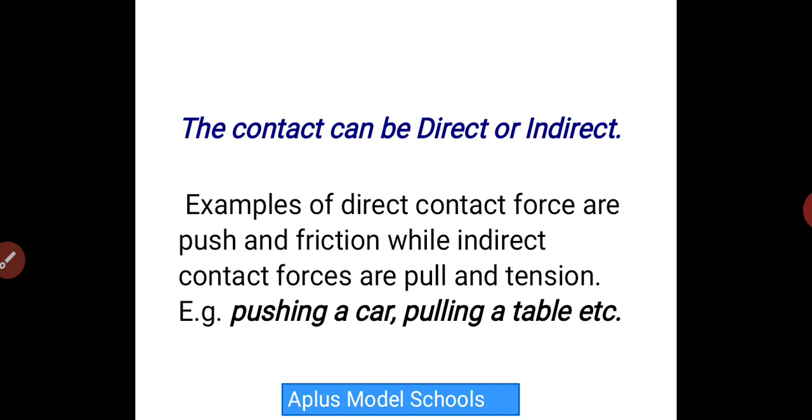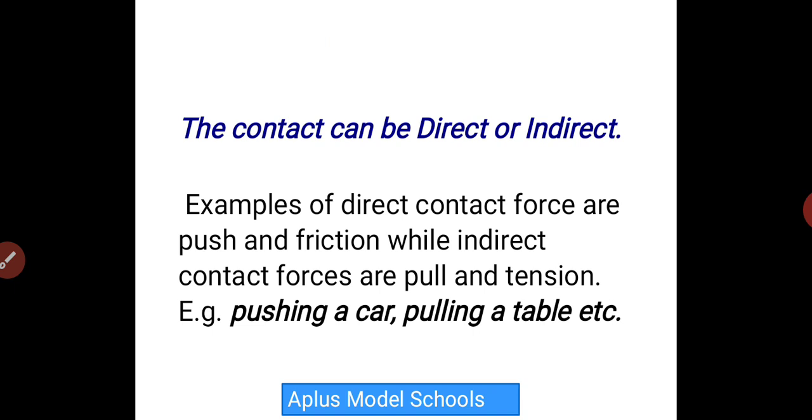Examples of direct contact force are push and friction. When you want to open a door, you either pull or push. When you push forward, you are exerting a force, or when you pull towards yourself, you are exerting a force. An example of direct contact is when you push, while indirect contact forces are when you pull and tension.